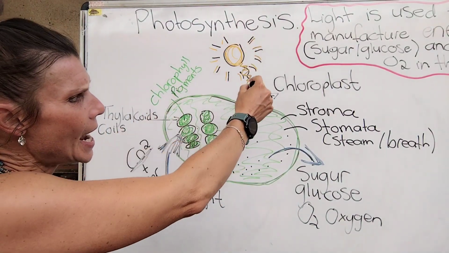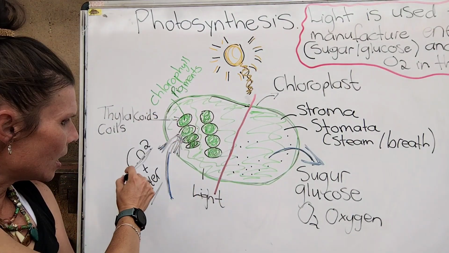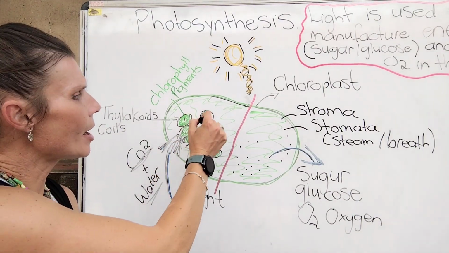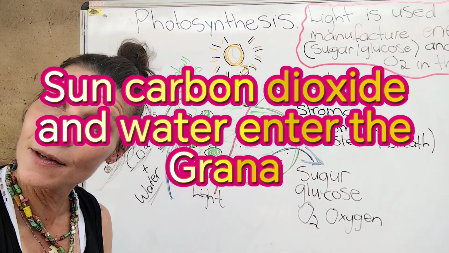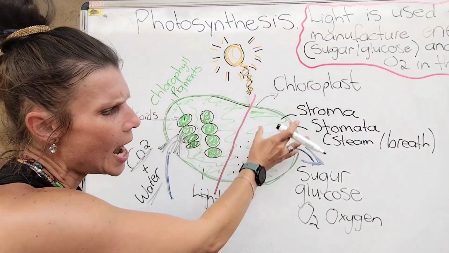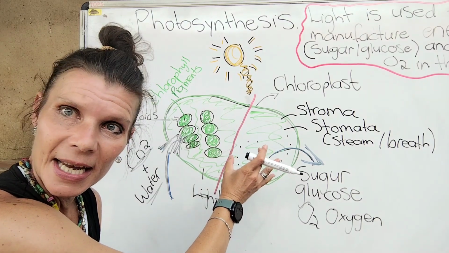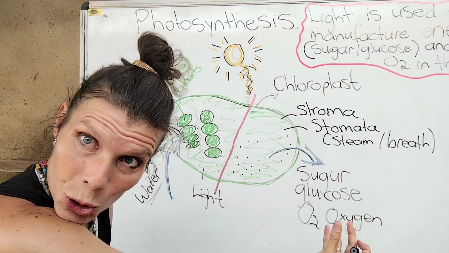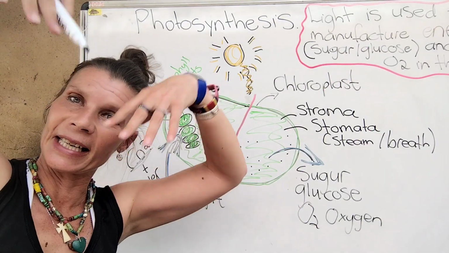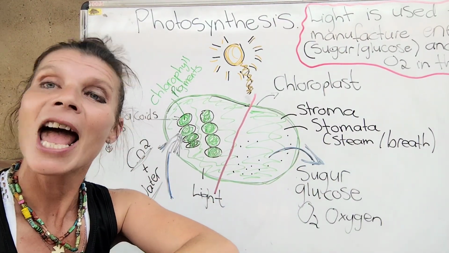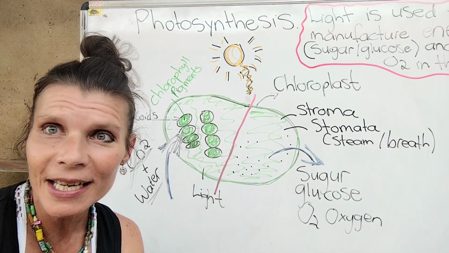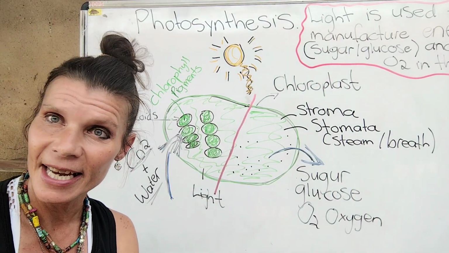Now, radiant energy, carbon dioxide, and water enter my granas in the light phase. Now it does its job here. Now it goes to the other side, to my dark phase. And what does it produce? It produces sugar, glucose, and releases oxygen into the atmosphere. And that's how easy part 1 of photosynthesis is.